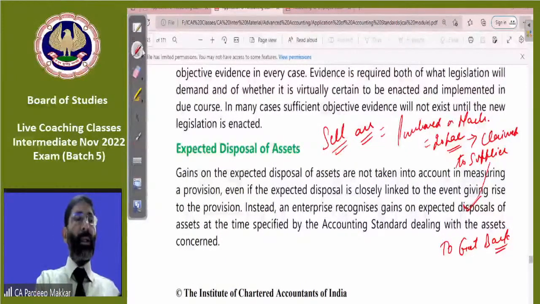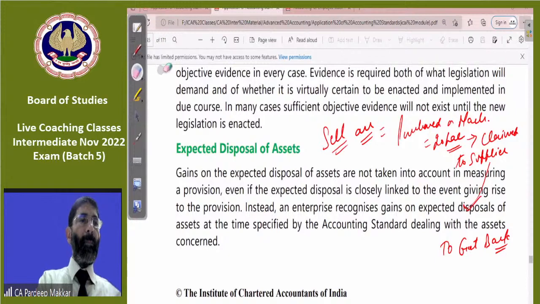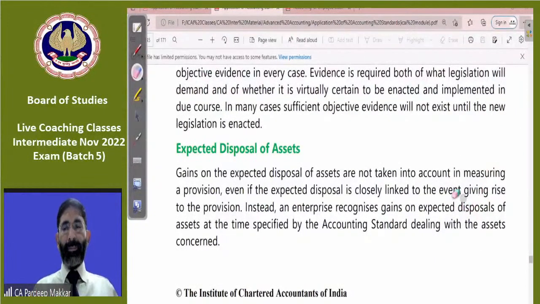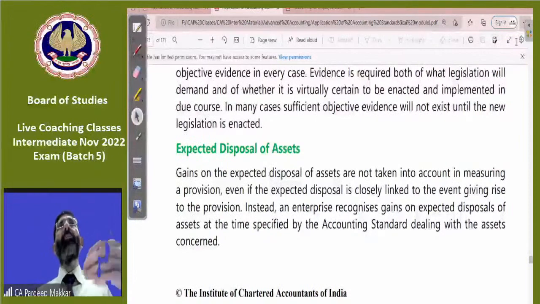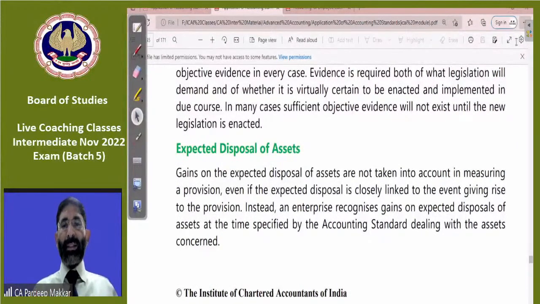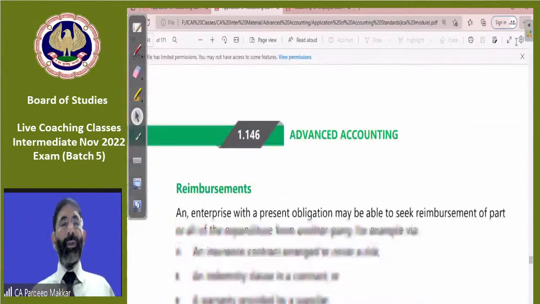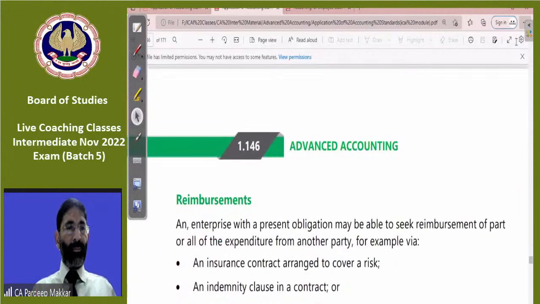Let's read it and then I'll make an example for you. Instead, an enterprise recognizes gain on expected disposal at the time specified by the accounting standard dealing with the asset concerned.